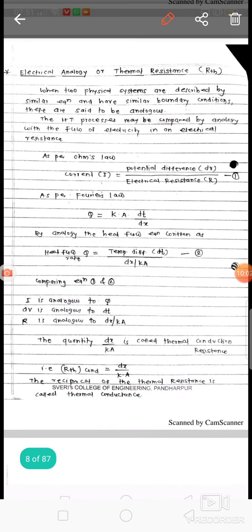L is nothing but the thickness of that particular wall. K is the thermal conductivity of that material. A is the area which is perpendicular to the direction of flow. So by putting the values into this equation, we find out the resistance of that particular plane wall, and from that resistance we calculate the heat transfer rate. So this is the equation related to the electrical analogy, or the equation for the thermal resistance.